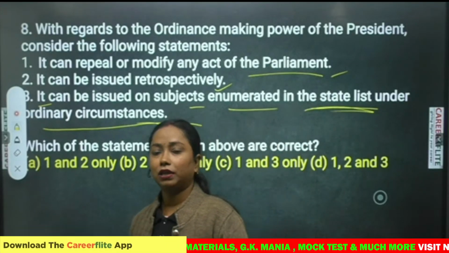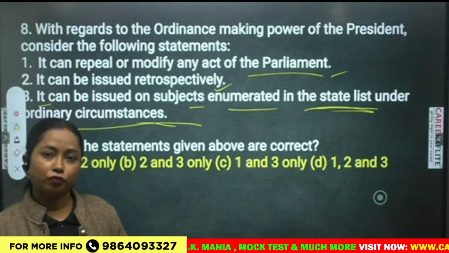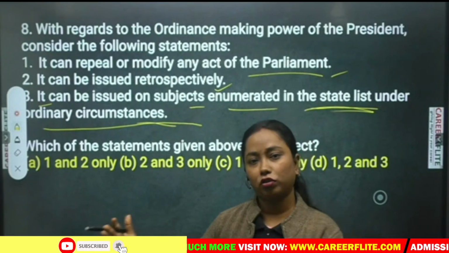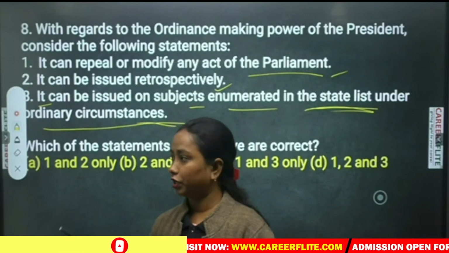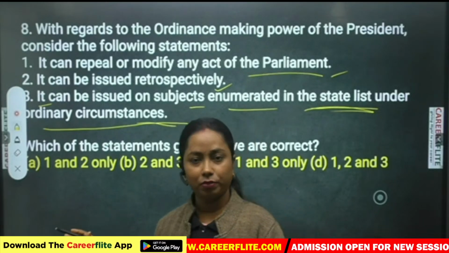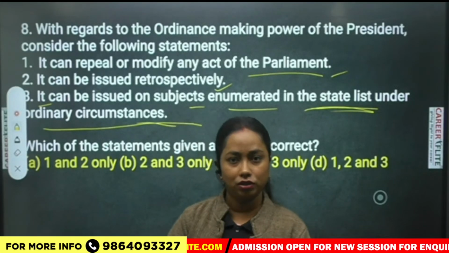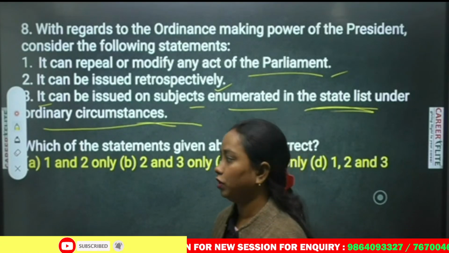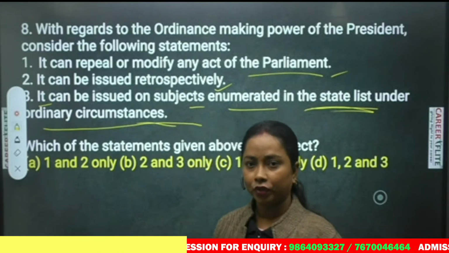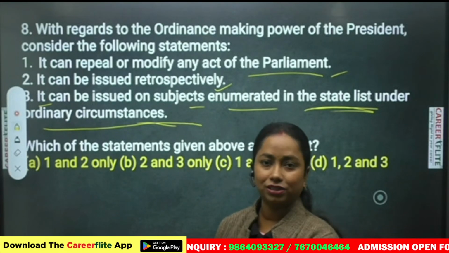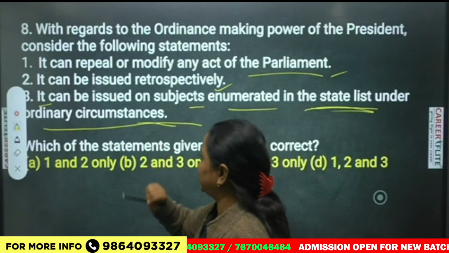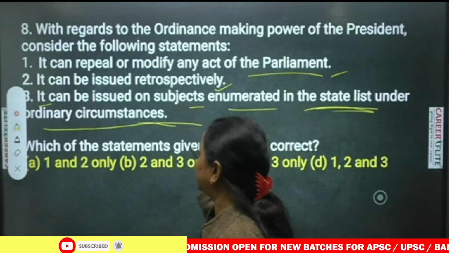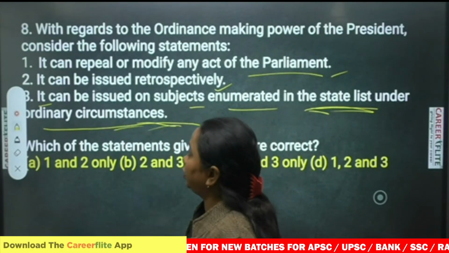Okay, we have seen there are 5 different circumstances in which the parliament has the authority to make laws on the state subject, but not otherwise, not in normal circumstances. In case of national emergency, or when the Rajya Sabha makes a resolution, or when 2 or more states request the parliament to make a law. So these are the conditions required to make a law on the state subject, but not under normal circumstances. Similarly, the ordinance of a president cannot be made on a state subject in ordinary circumstances.